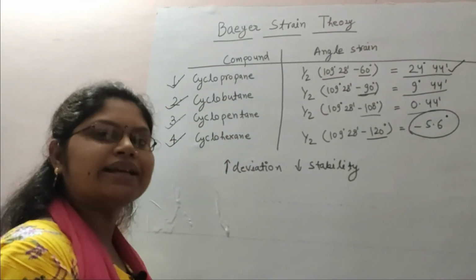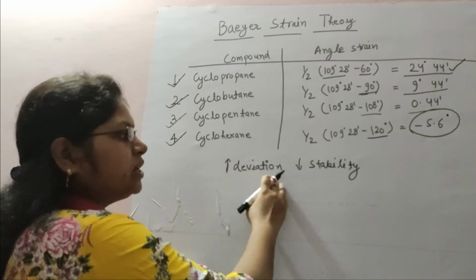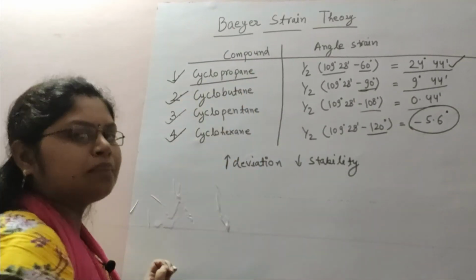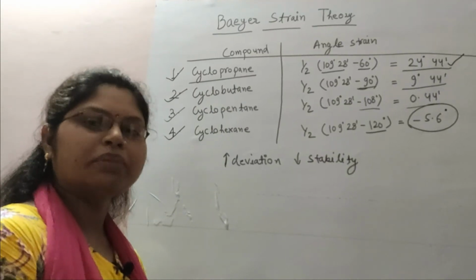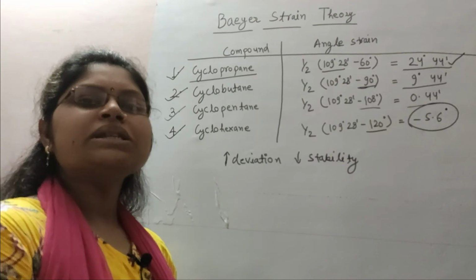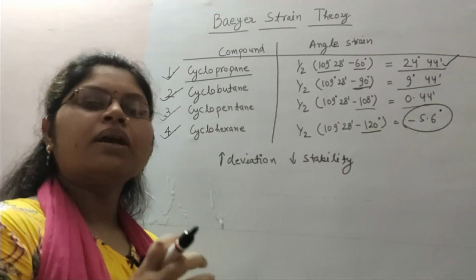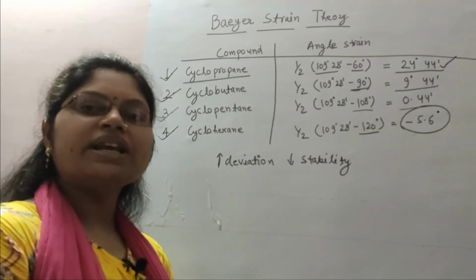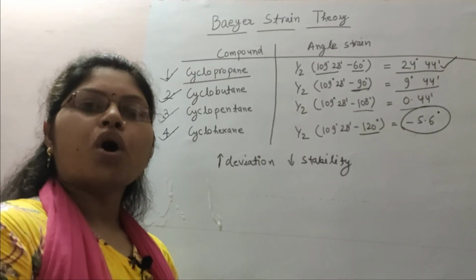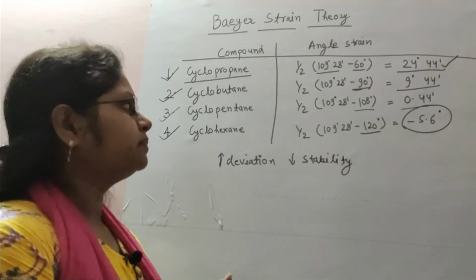So the deviation is greatest, which means according to Baeyer, cyclopropane is the most unstable ring. This ring will undergo ring opening reactions: a certain amount of strain is present in the ring, and to release this strain, the ring undergoes ring opening to give different reactions.